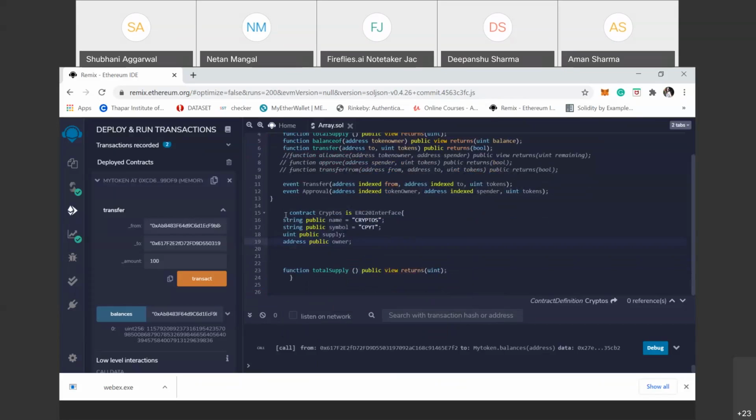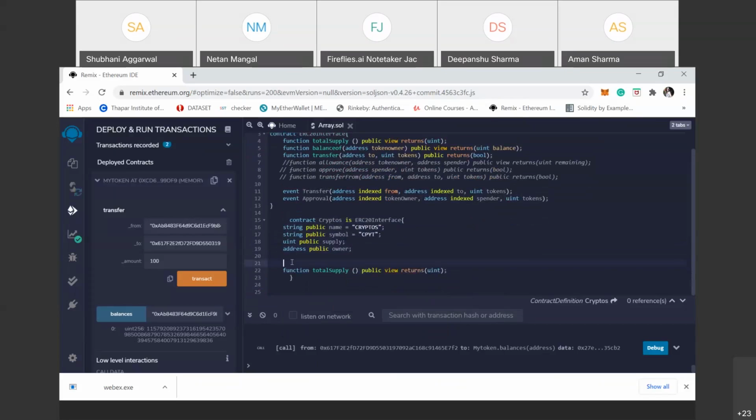I think these are enough variables to define these functions.